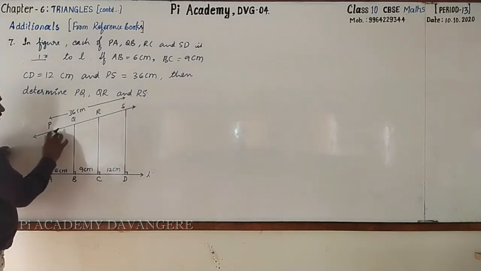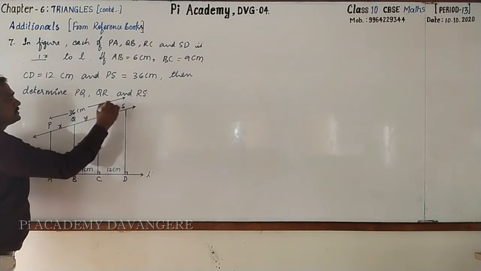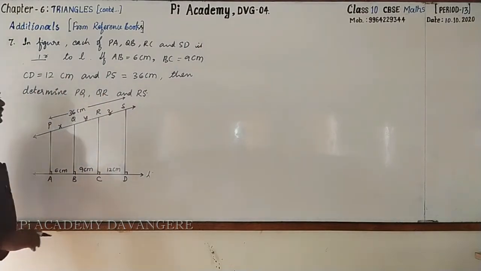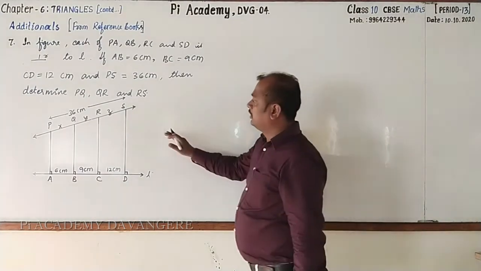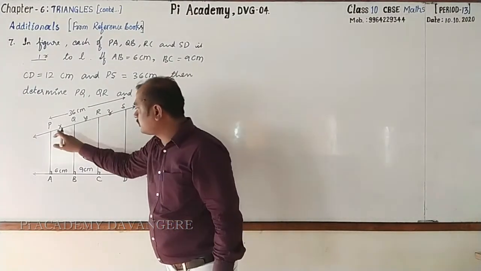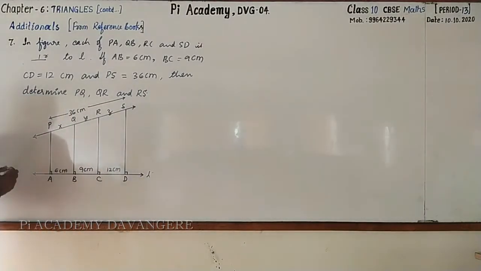and RS. This is length PQ. You may call this X, QR as Y and RS as Z. Followed? Then how do you go for finding this? Look here, let us find one by one. For this, we need to go for construction. Why is the construction necessary?